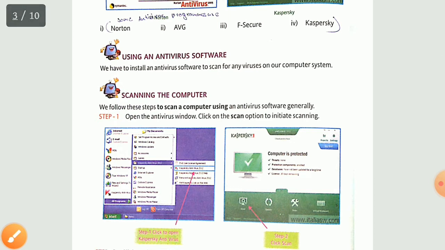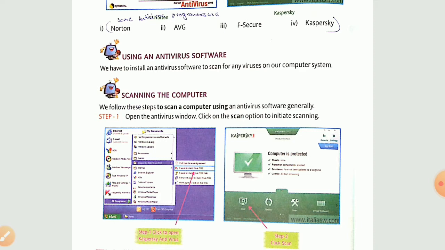Now the working of this antivirus software has been categorized into 2 parts. See, the main purpose is the scanning. Whether you are going to scan your computer or any external hard disk, any external device, we have 2 categories, and we are going to see both one by one.